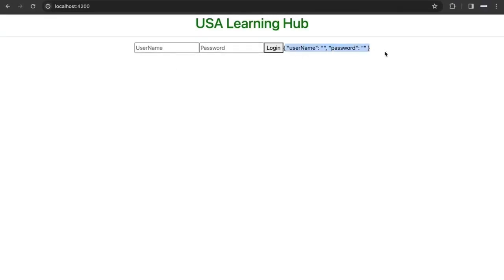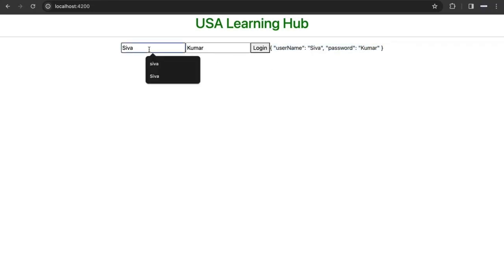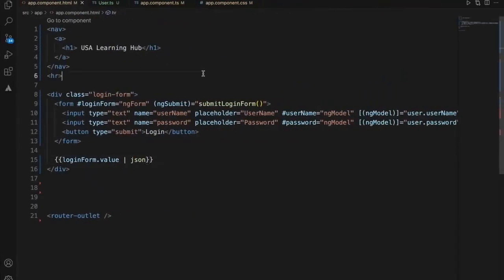Right now it is empty. So when I start typing, this data is tied to this particular Angular form. Right now I just created a basic form and attached ngModel for username and password. Now let's add the form validations.